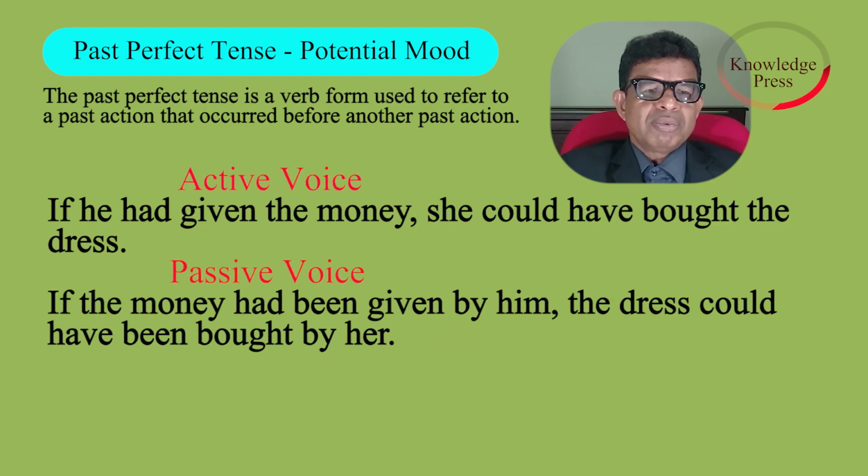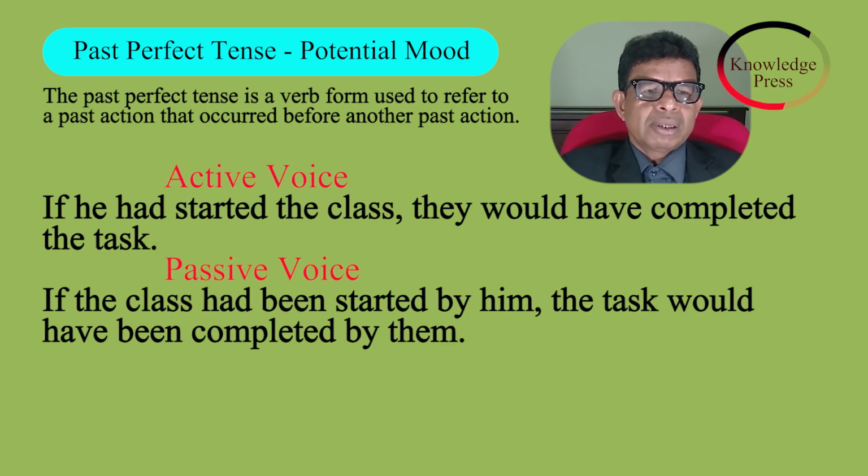Active voice. If we had given the money, she could have bought a dress. Passive voice. If the money had been given by him, the dress could have been bought by her. Active voice. If we had started the class, they would have completed the tasks. Passive voice. If the class had been started by him, the tasks would have been completed by them.